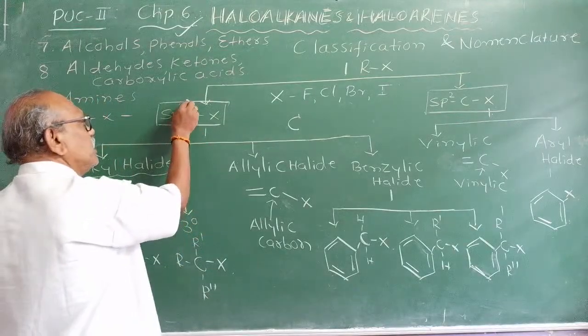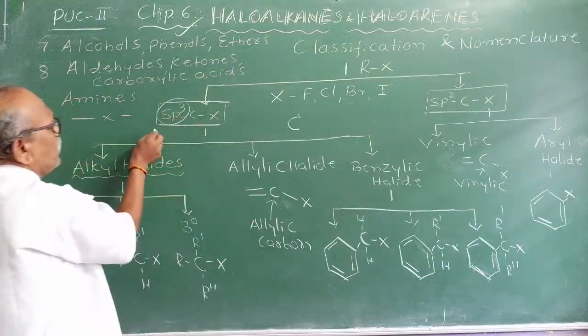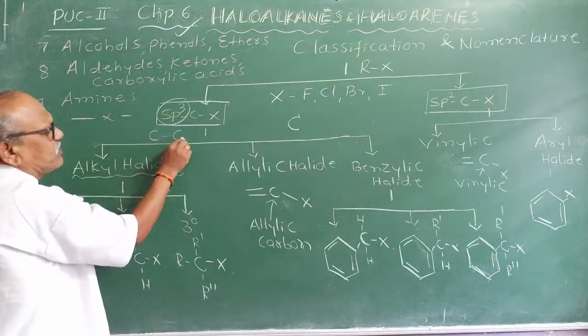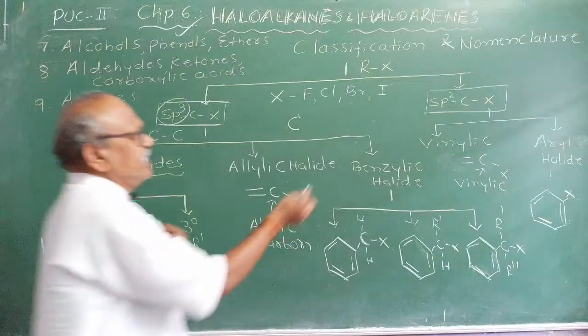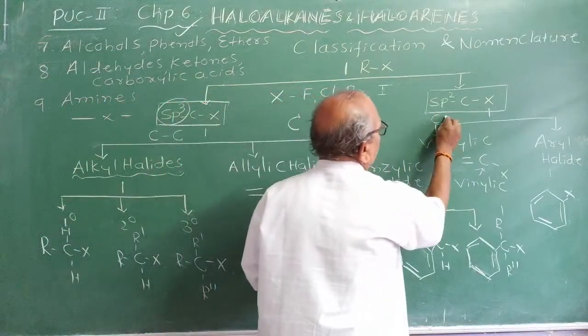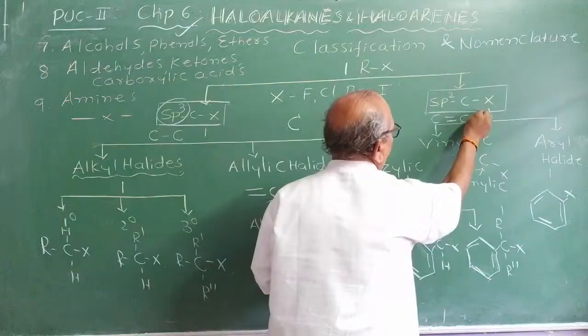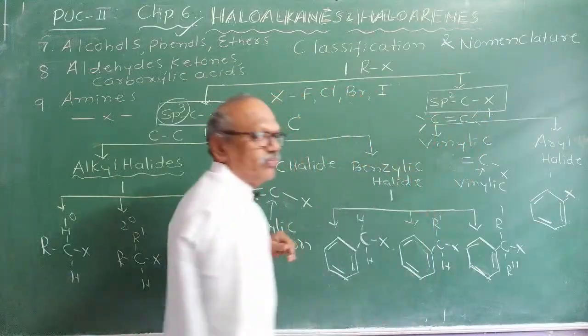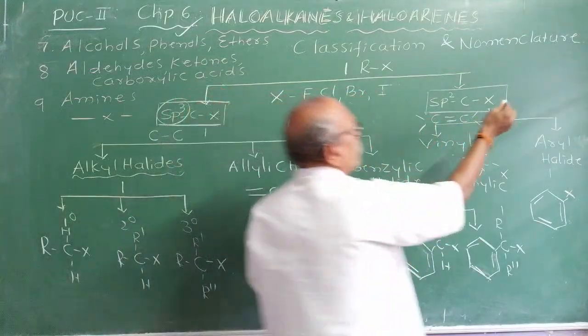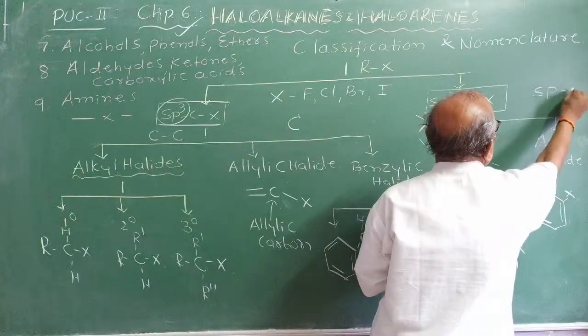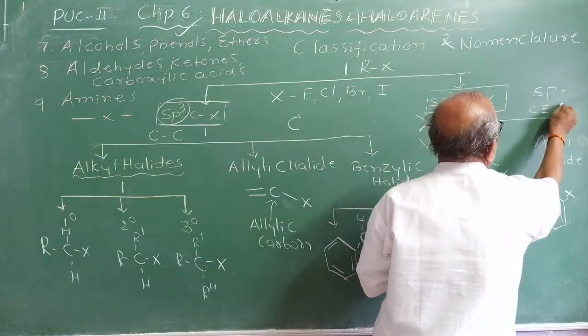Generally, if the hybridization is sp3, it will contain a carbon-carbon single bond, and sp2 hybridization will contain a carbon-carbon double bond, right? And if there is sp hybridization, then it is called a carbon-carbon triple bond.